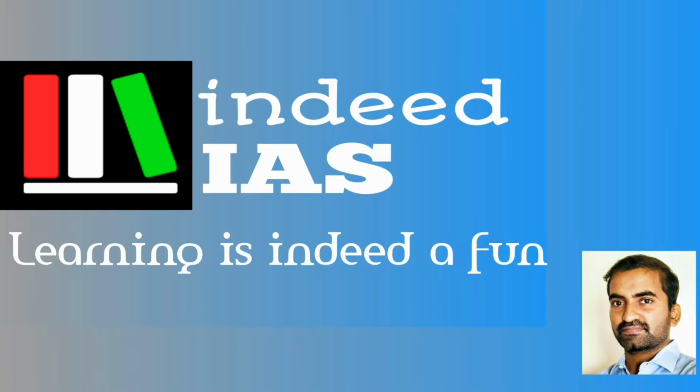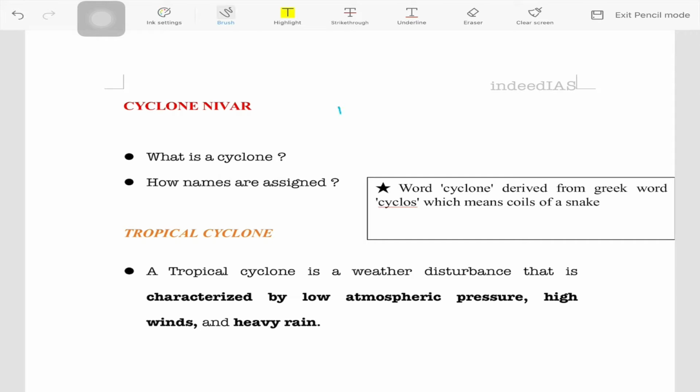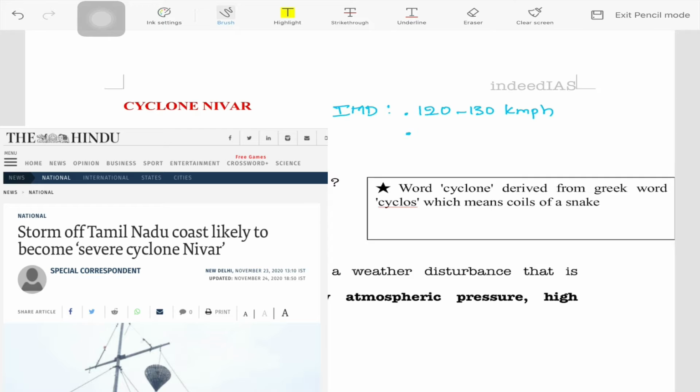Let's begin the discussion. The Indian Meteorological Department has been forecasting information regarding this cyclone Nivar. In fact, it said that the cyclone Nivar, which may hit the Indian coastal lines at the speed of 120 to 130 kilometers per hour, means the cyclone Nivar is considered as a very severe cyclonic storm.